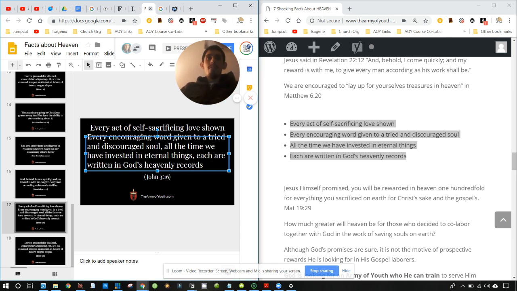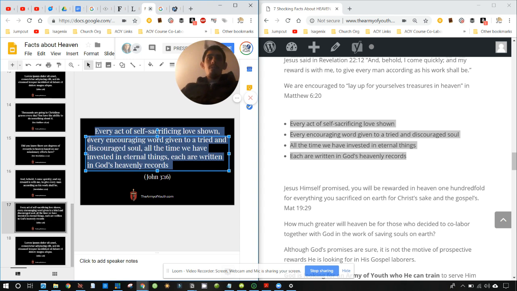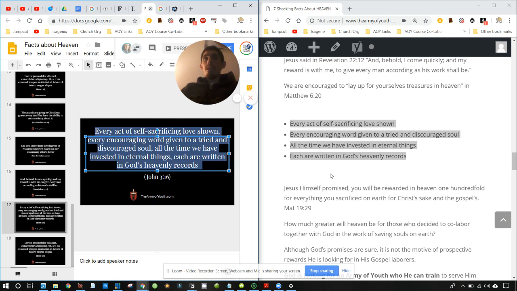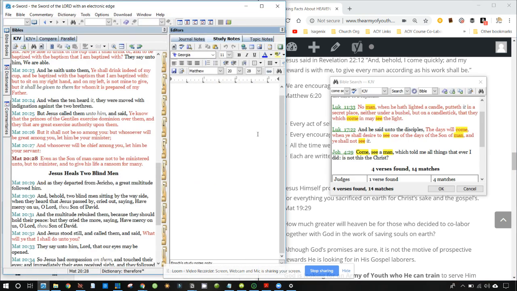Every act of self-sacrificing love shown, every encouraging word given to a tried and discouraged soul, all the time we have invested in eternal things, each are written in God's heavenly records. That shows me there's something going on here. Yeah. And then God's heavenly records. Where's the proof text?